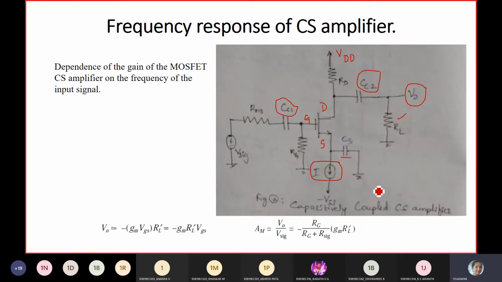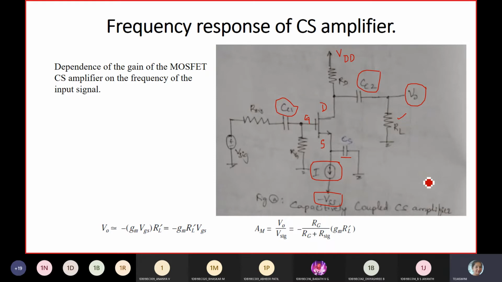As I told you when discussing biasing techniques of MOSFET, whenever you require two power supplies, VDD and minus VSS, this is the circuit you use. If you are using a single supply, we use another circuit; I showed you the practical implementation of voltage divider bias in the MOSFET. Here we have used two supplies, VDD and minus VSS. I call this circuit a capacitively coupled common source amplifier.